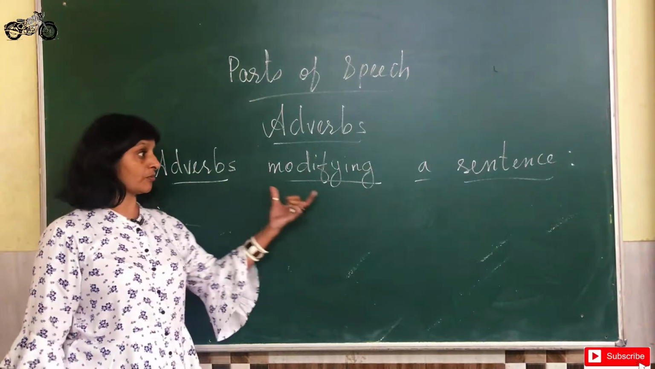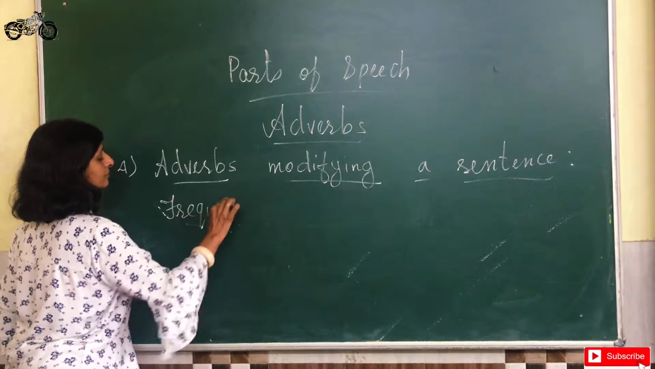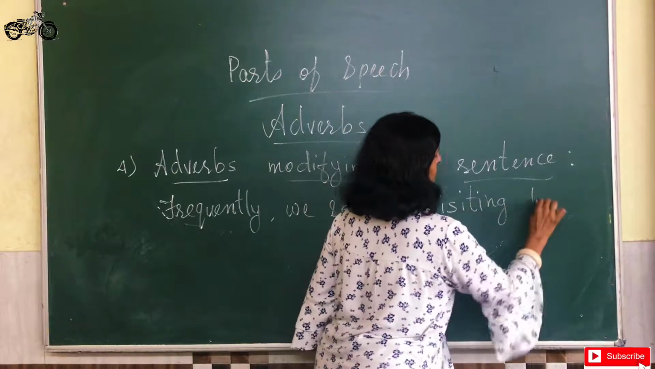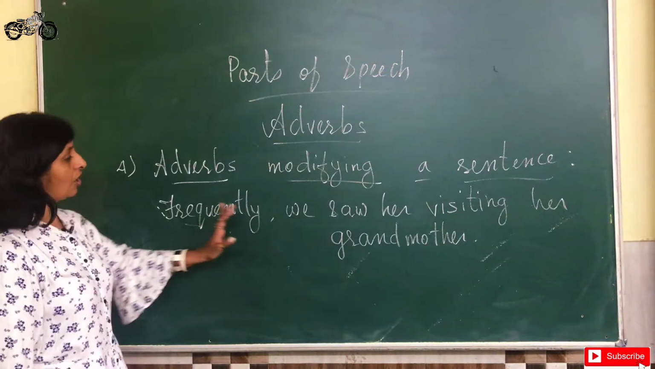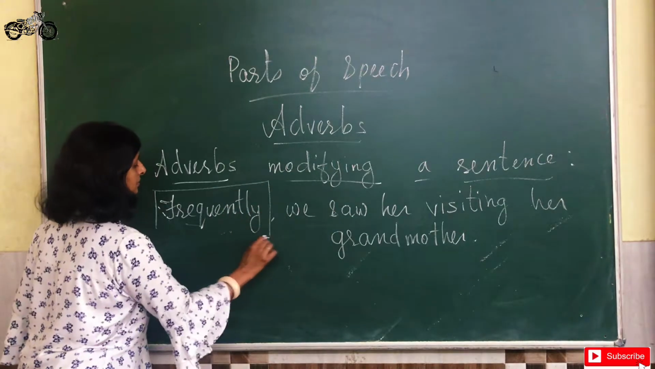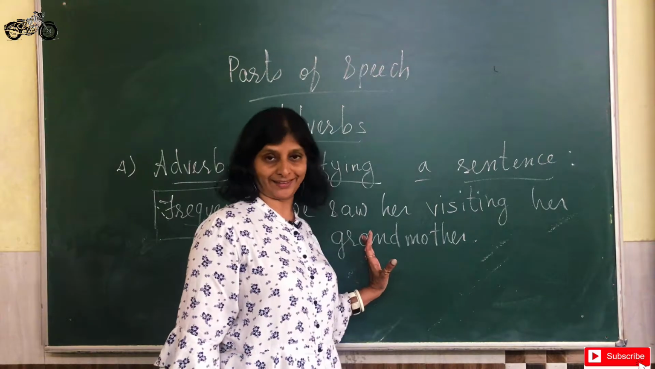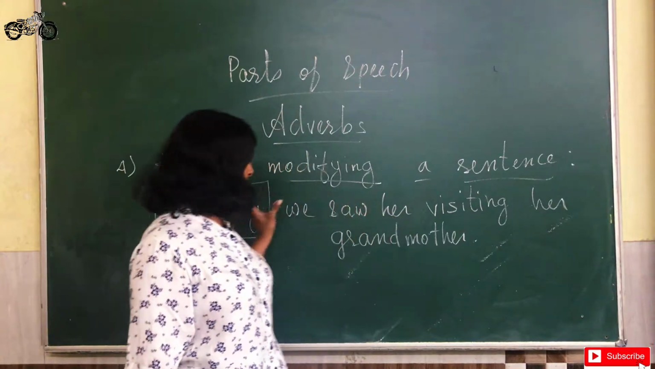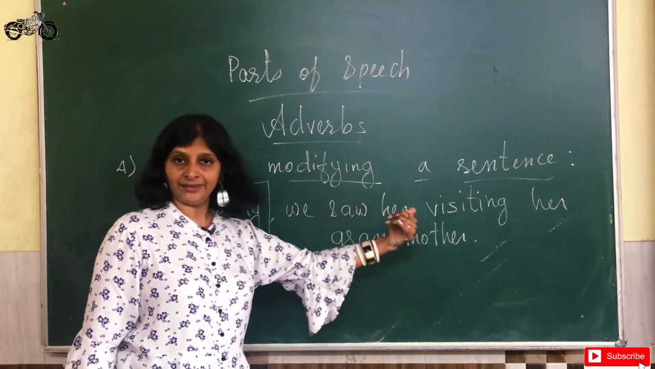Fourth kind is adverbs modifying a sentence. Now how does it modify a sentence? Frequently we saw her visiting her grandmother. Now the word frequently is an adverb which is modifying the entire sentence. It is not talking about any verb or adverb or adjective, but it is modifying the entire sentence. So this is the fourth role of an adverb, to modify a sentence.